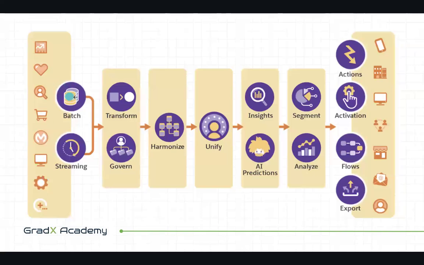Now we can get data in the form of batches, which means we can run hourly batches of data. Also we can do data streaming, where live data, whatever data is created live, we are getting into Data Cloud. We can transform that data. We can govern that data.